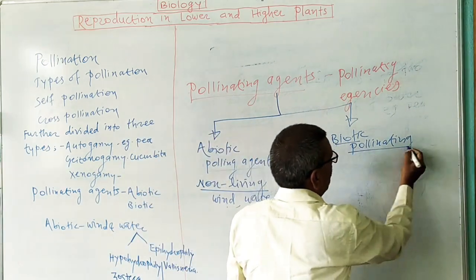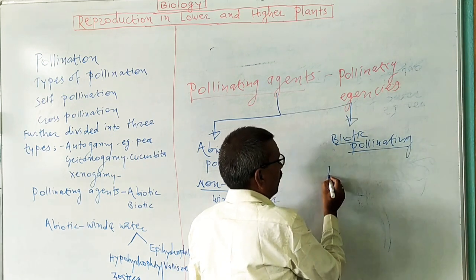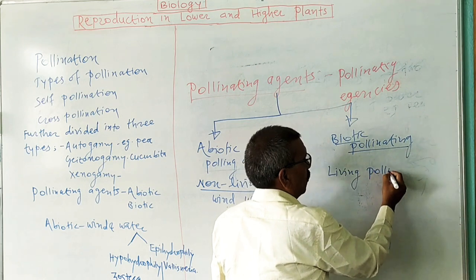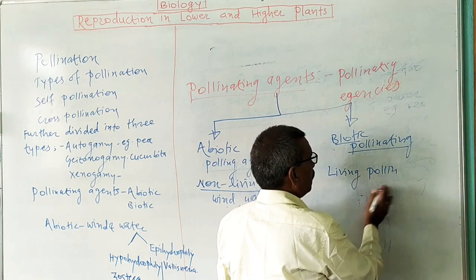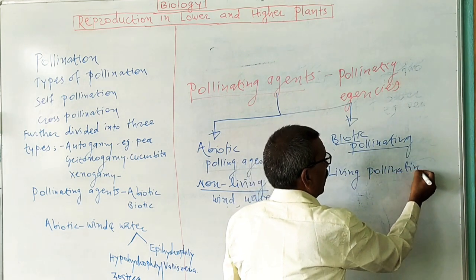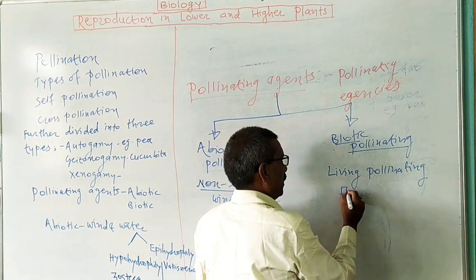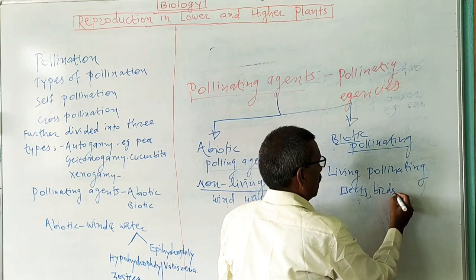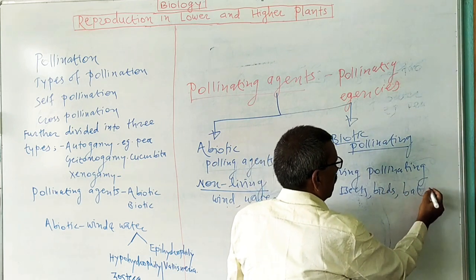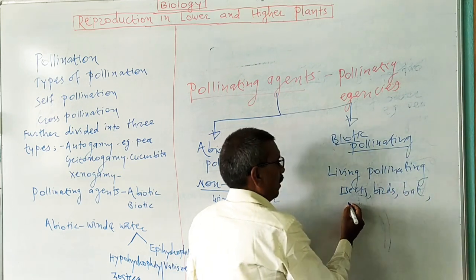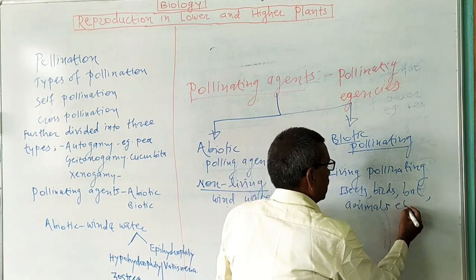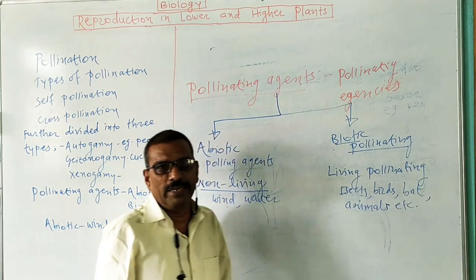What are biotic pollinating agents? These are the living pollinating agents. Which are the living pollinating agents? For example, insects, birds, bats, animals, etc. are the living pollinating agents.